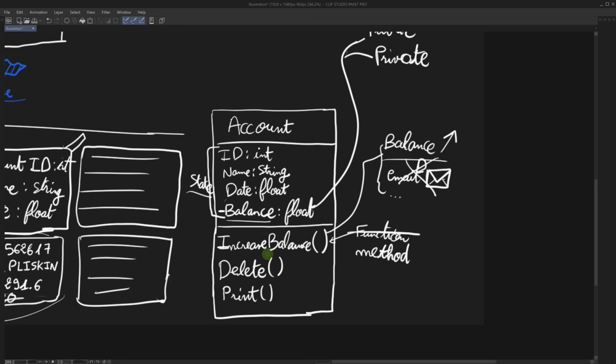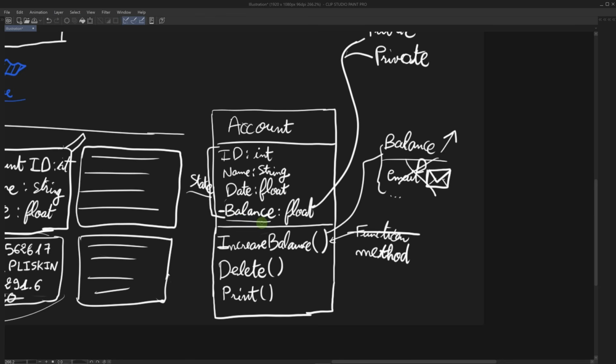And this could be a problem even when working alone. Even when you work alone on games or programs, you may accidentally set the value of an object attribute without being aware that it's not enough just to change that value. You have to do other things. And especially when you work in a team, other team members may not be aware that some values cannot be just changed like that. So instead of giving free access to these values, we can provide methods that will change the values of these variables in a somewhat controlled way.